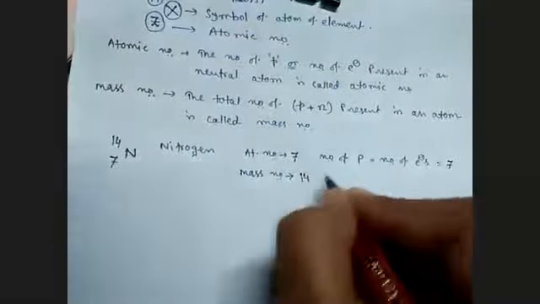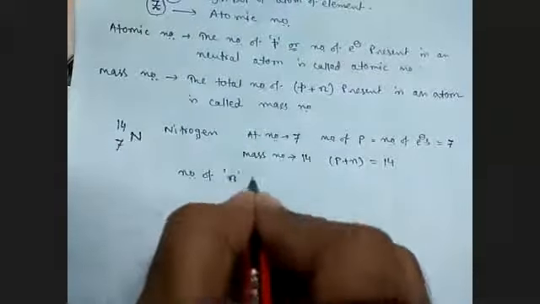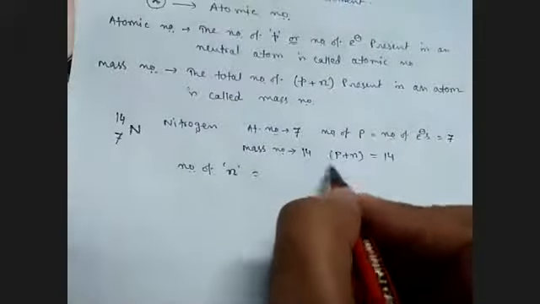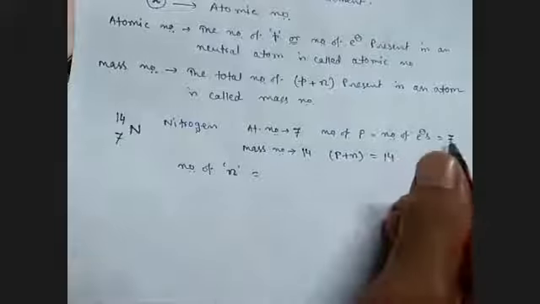So can you calculate the number of neutrons? Look here: protons plus neutrons equal 14 and protons equal 7.